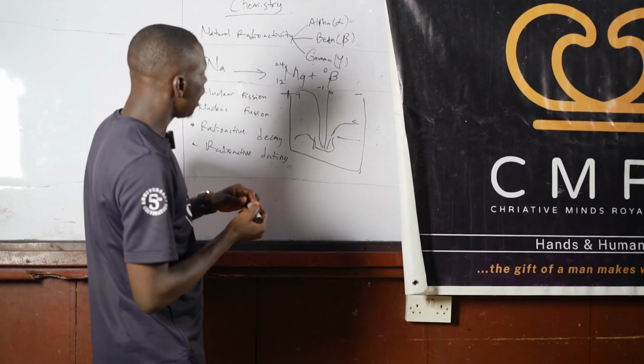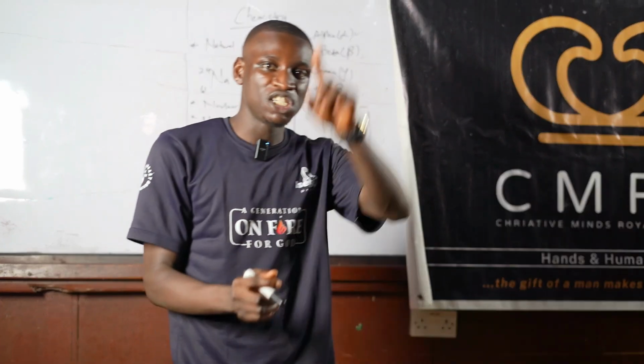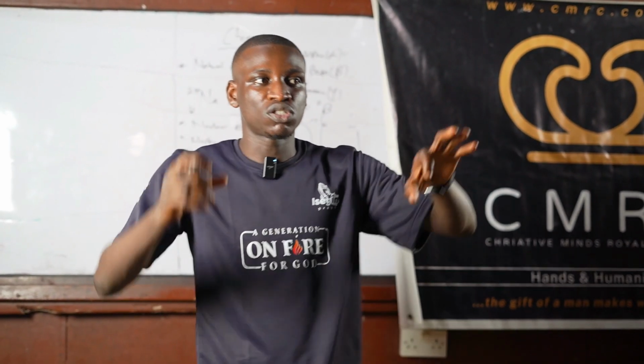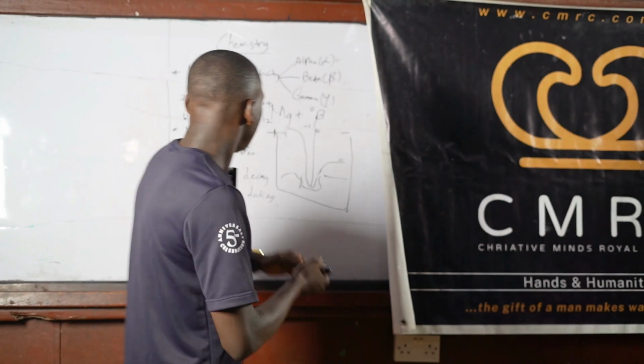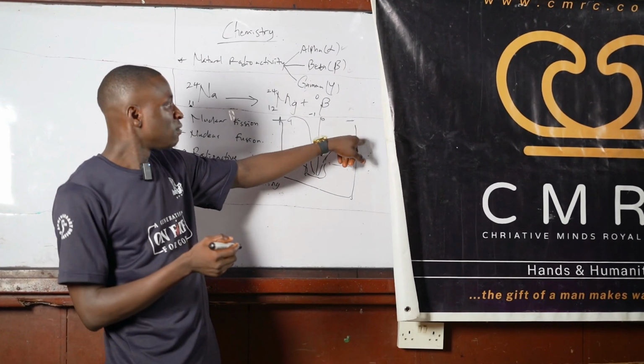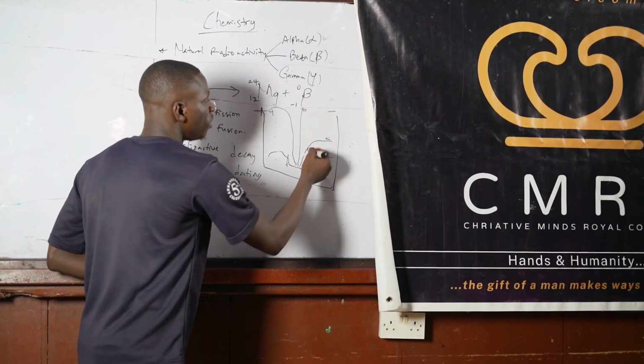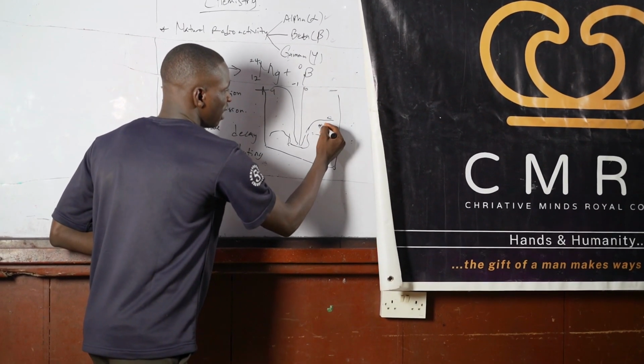Now, if this is the positive side and this is the negative side, what type of particle do you think will deflect to the negative side? Those that are positively charged, because they must obey the rule that unlike charges attract. So the positively charged particles will deflect towards the negatively charged pole of the magnet. That means this one, C, will be alpha particles, represented by this sign alpha.